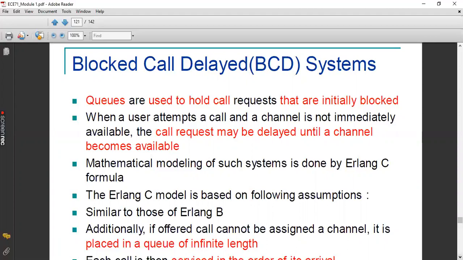Here it is modeled by using the Erlang C system. The assumptions for the Erlang C system are similar to those of Erlang B, so there are no new assumptions at all. Whatever assumptions you have for Erlang B are applicable. But along with that, there is one more assumption, that the queue is of infinite length.